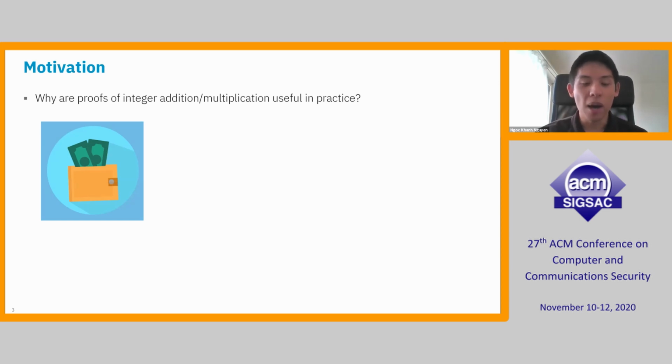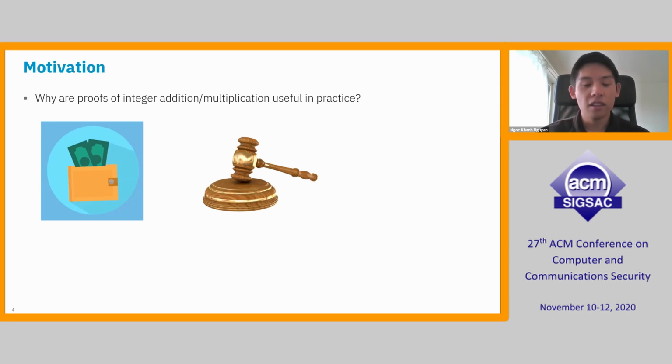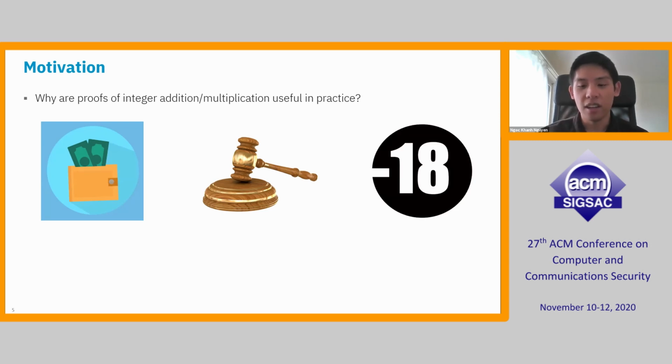So we prove that the amount that we have, which obviously we don't want to reveal, lies in a certain range. And this can be done by doing proofs of integer addition. Next, the other example, which combines addition and multiplication, is the auction, where bidders, buyers, can place an order, let's say, of n items of m dollars each, and then we want to prove that we have more than n times m dollars in our bank account. And as I mentioned earlier, this example is a simple range proof where we want to prove that, let's say, we are over 18 years old.